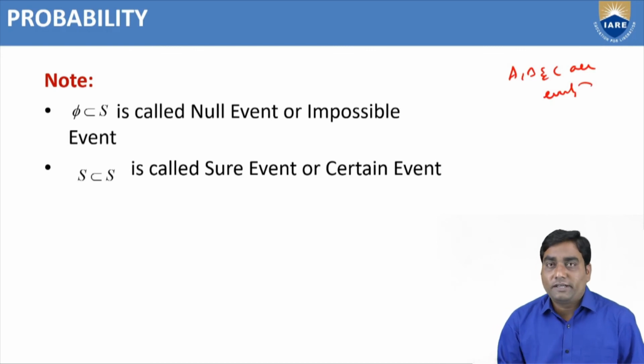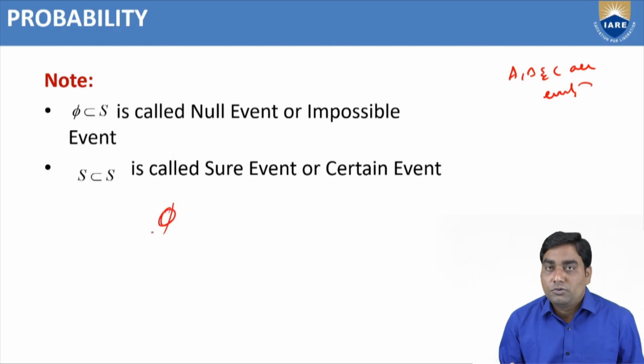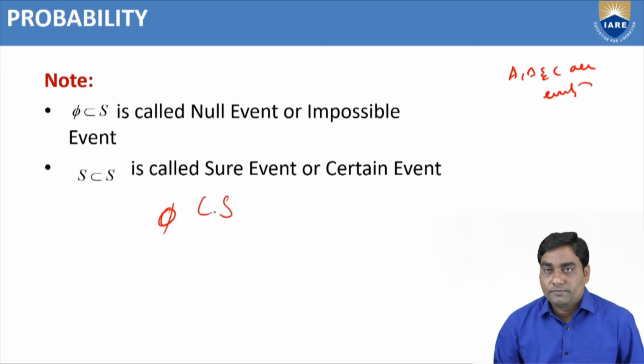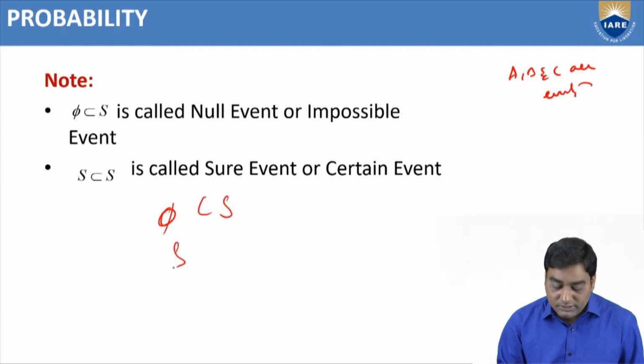So finally we clearly understood that an event is a non-empty subset of a sample space. Here we have 2 note points. Phi means null, there are no elements in that one. Empty set is also a subset of S, and S is the sample space.